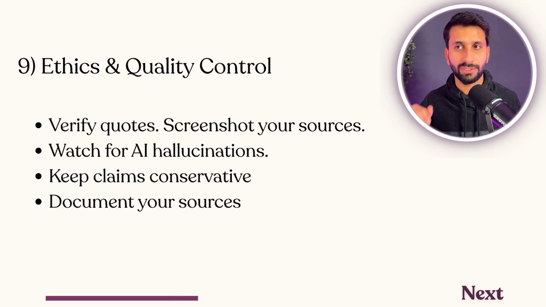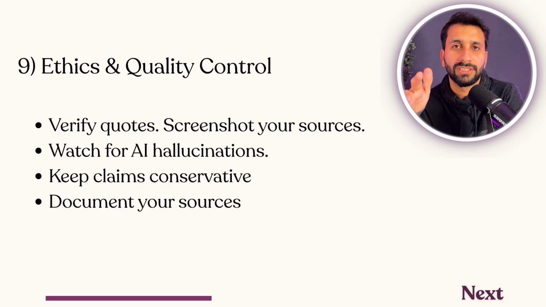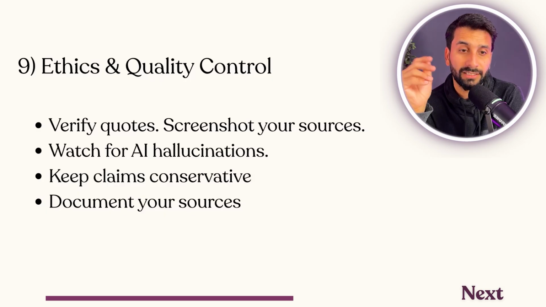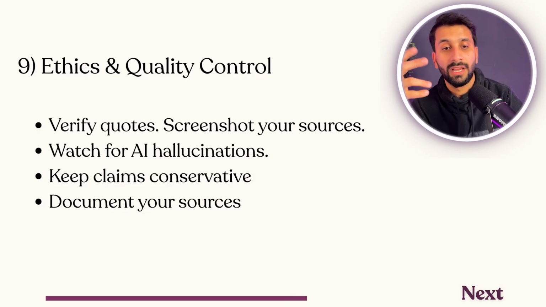Keep claims conservative, which means don't make too outrageous claims which you can't fulfill. And document your sources, where exactly you found it. For me, it was ad comments, Reddit, as well as competitor landing pages and ads. That was really insightful, as well as my customer reviews, which was the most important factor to find those angles and hooks. Once you find those angles and hooks and formats that I've just shared with you, I've given you 6 formats, right? Try those, they work really well, and then hopefully you will find new winners with AI.